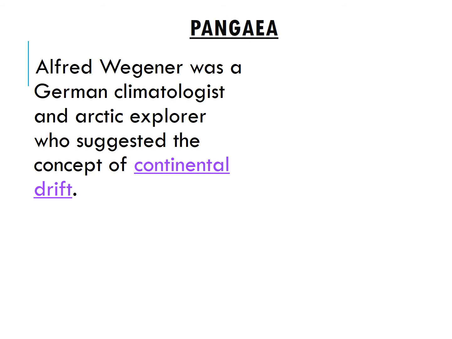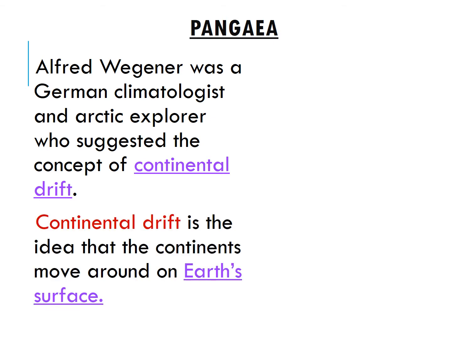So Alfred Wegener was a German climatologist and Arctic explorer who suggested the concept of continental drift. He studied mostly weather and not so much geology, but he was the first person to suggest the theory of continental drift, which was the idea that the continents moved around the Earth's surface.